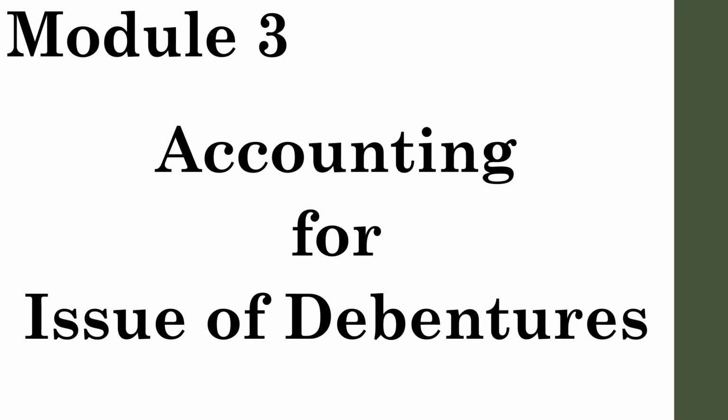Previously we were discussing the concepts of debentures, and whenever there is a situation of oversubscription, how we have to deal with such cases. There are not many adjustments with regard to oversubscription. The only thing is, if it is mentioned in the question how they have dealt with the oversubscription, it may be refunded or it may be transferred to the next installment, whatever it may be. If it is mentioned in the question, do like that. You need to pass the necessary entries for both situations.